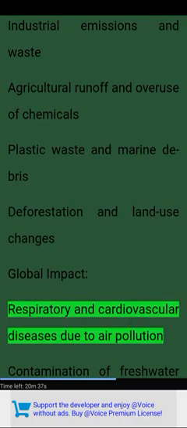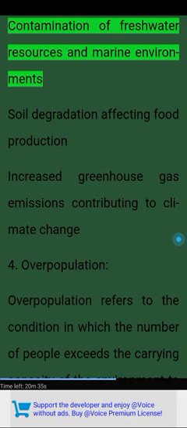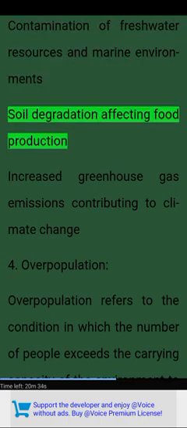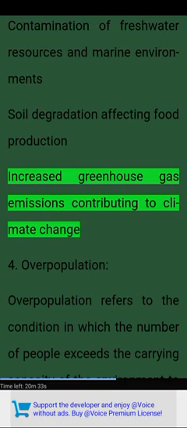Global impact. Respiratory and cardiovascular diseases due to air pollution. Contamination of freshwater resources and marine environments. Soil degradation affecting food production. Increased greenhouse gas emissions contributing to climate change.